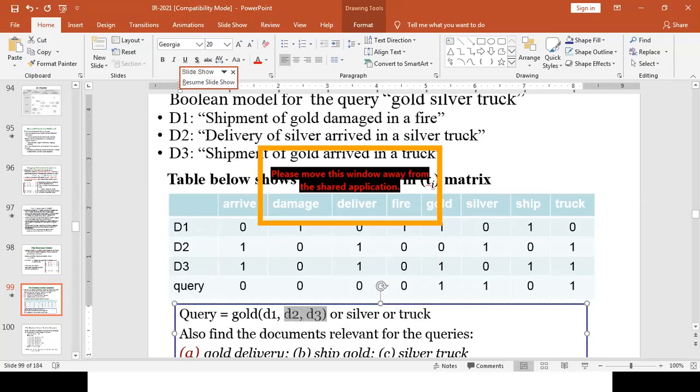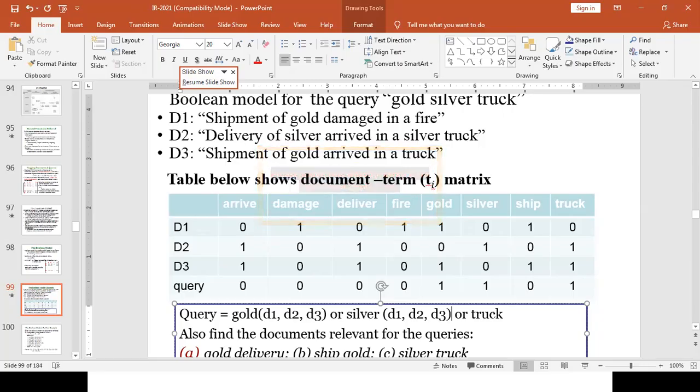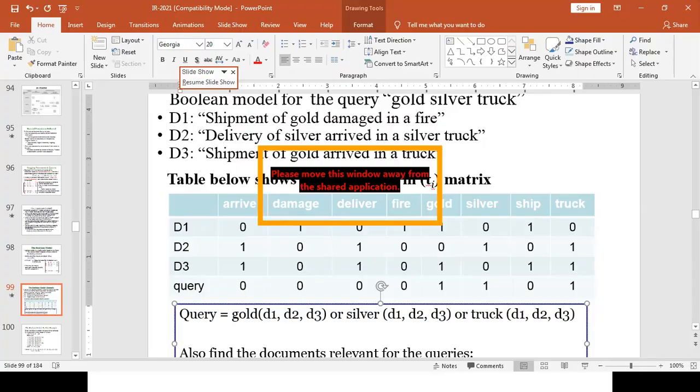We are using the absence and the presence of gold in D1, D2, D3, the absence and the presence of silver in D1, D2, D3, the absence or presence of track in D1, D2, D3. But our evaluation is based on which documents are containing query terms.